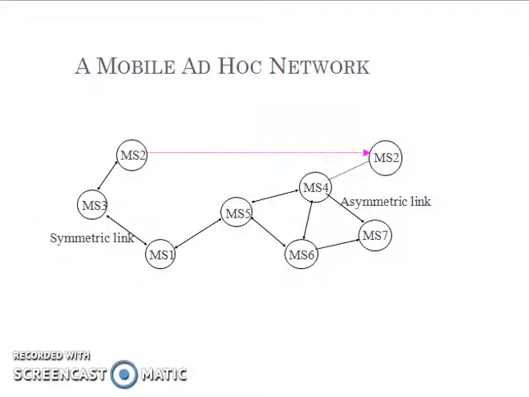This is a figure of a mobile ad hoc network. It consists of several mobile stations, indicated in this figure as MS, and each mobile station can communicate through two kinds of links, that is, either a symmetric link or an asymmetric link. In a symmetric link, as we see in the picture, both nodes can communicate with each other, that is, both nodes can act as a receiver and a transmitter. Such links are called symmetric links. But in an asymmetric link, only one can transmit the data and the other can receive it. That is, two types of links are available in mobile ad hoc networks.